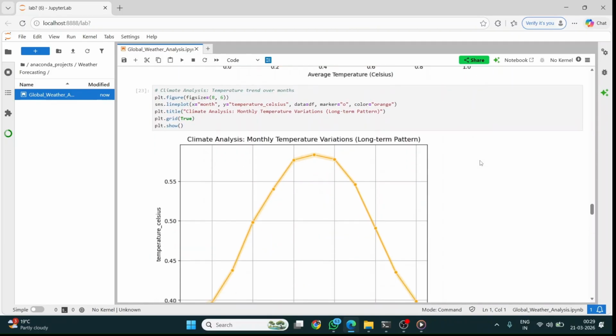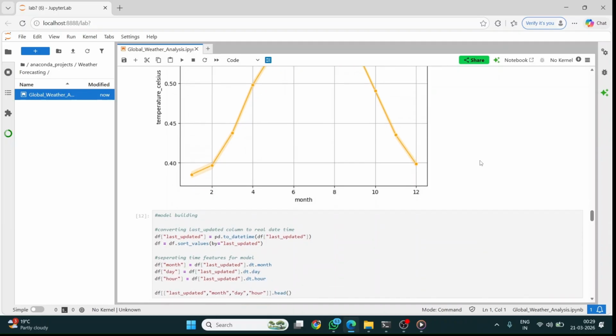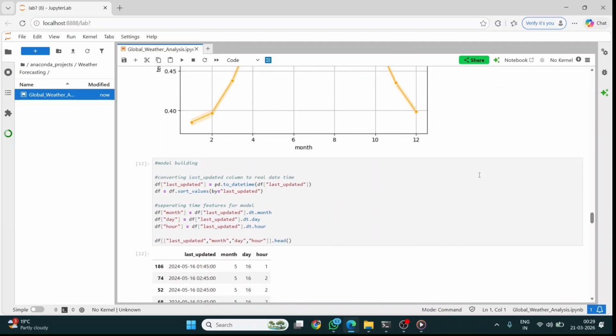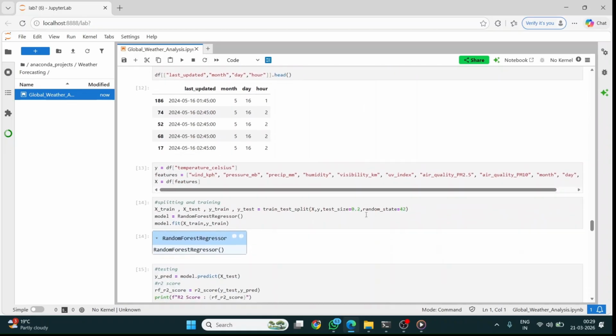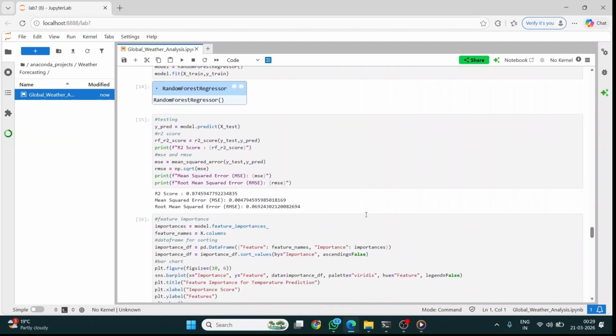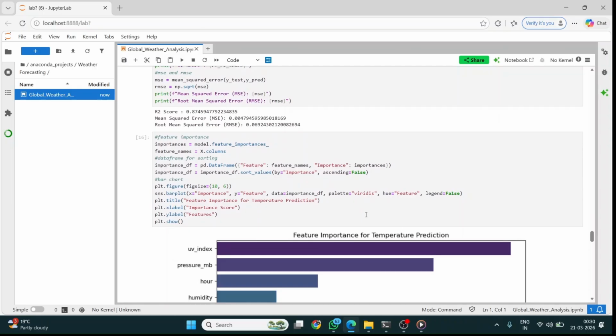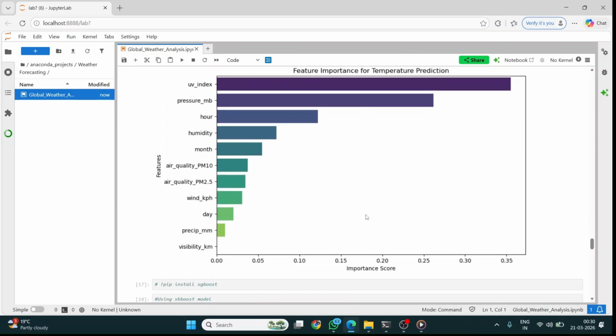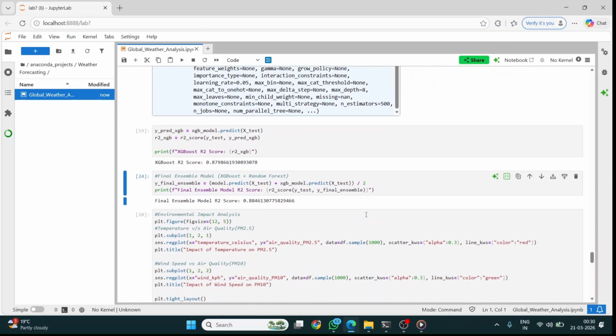Here is that. After that, let's come to model training. For the forecasting pipeline, I split the data into 80% training and 20% testing set. I implemented multiple models, specifically a random forest regression and an advanced XGBoost regression. To maximize forecast accuracy, I created an ensemble of both the models.